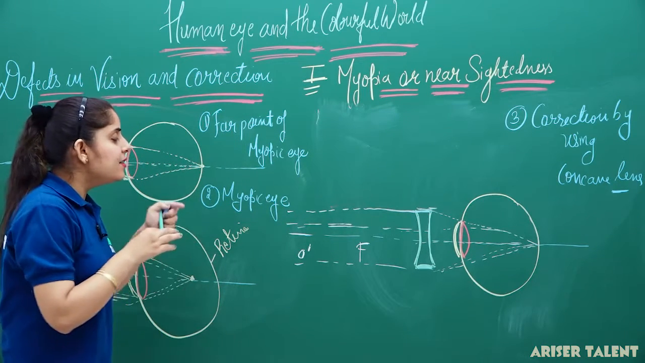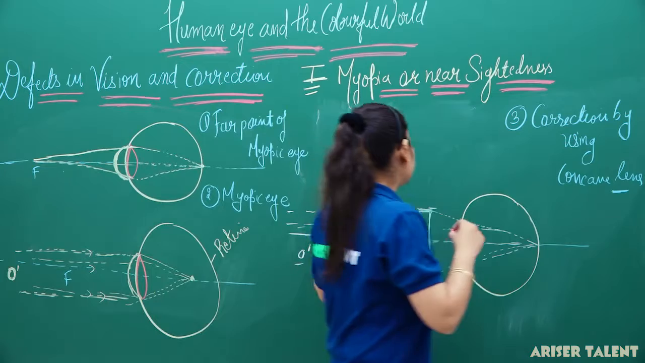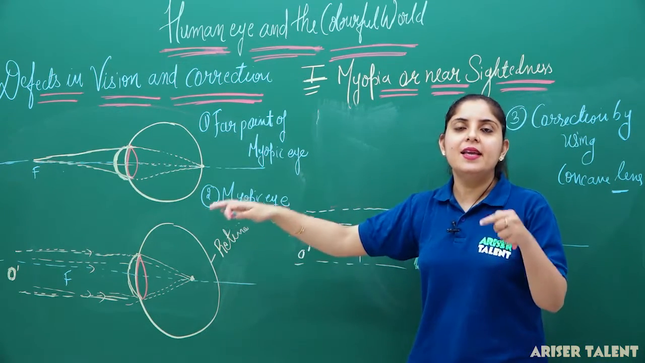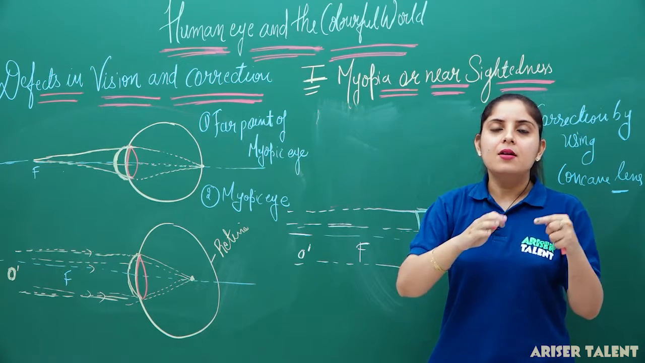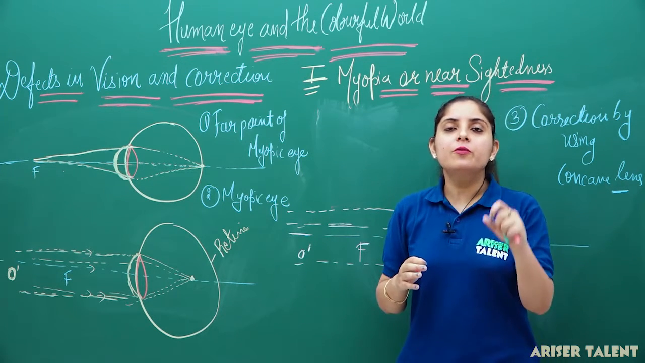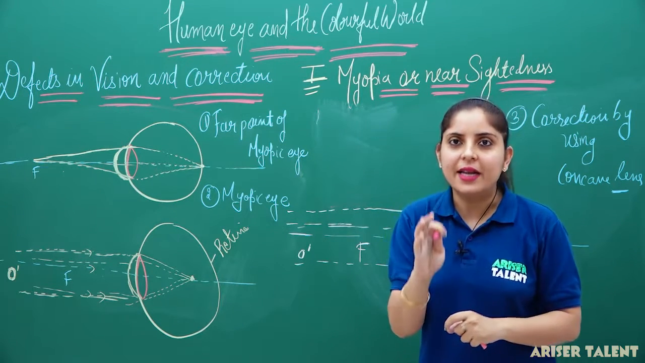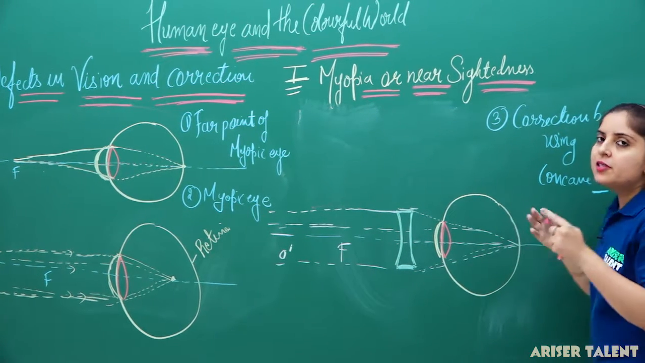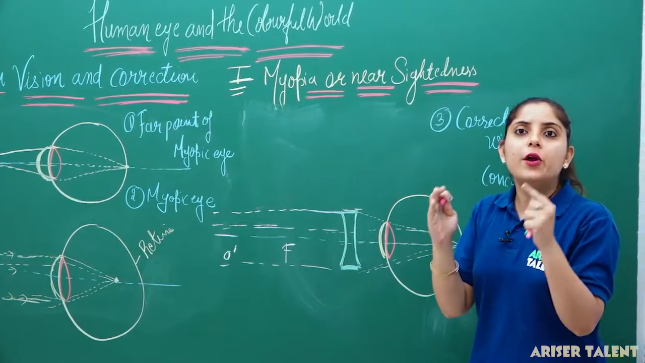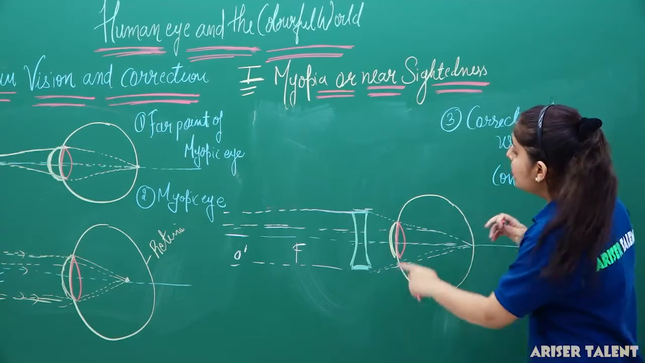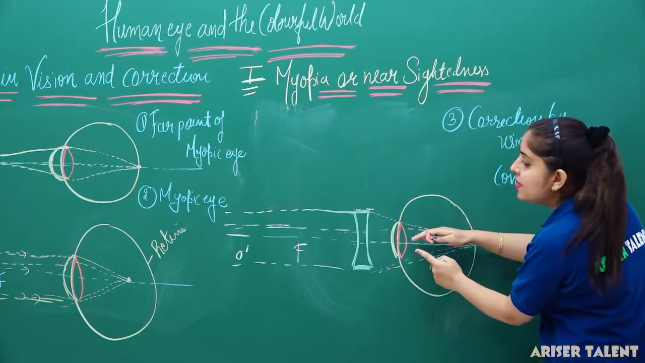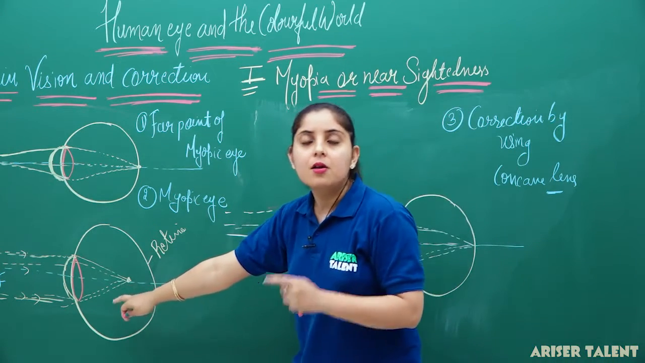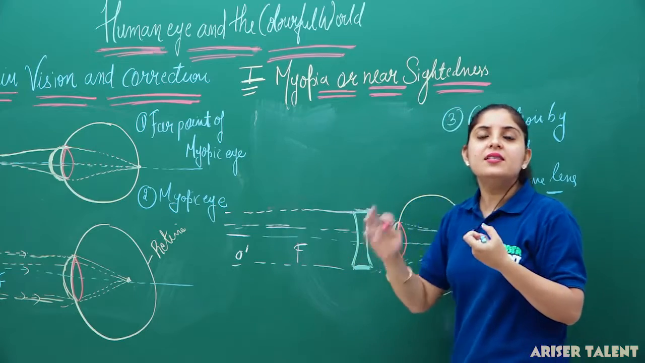Now, let's understand once again this part here. This is our myopic eye. And what will happen in the case of the myopic eye? You are getting the image just before the retina. And where do you want the image? You want to get an image exactly at the retina. So what you have to do? This is a converging lens. And what is the function of a converging lens? It is going to converge the light rays. But we want this convergence a little later. We do not want the convergence just before the retina. We want the convergence a little later.